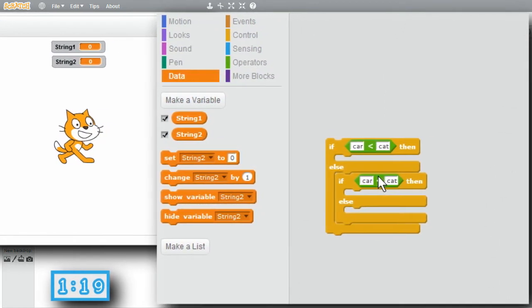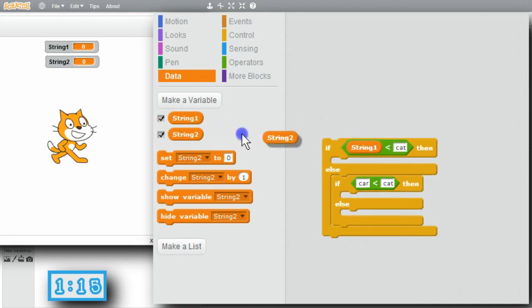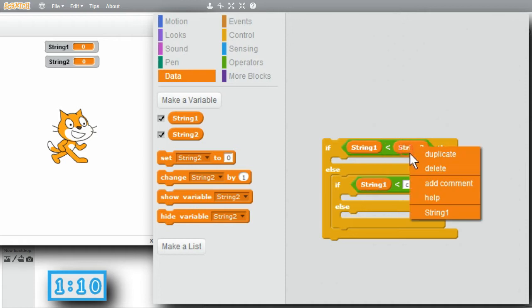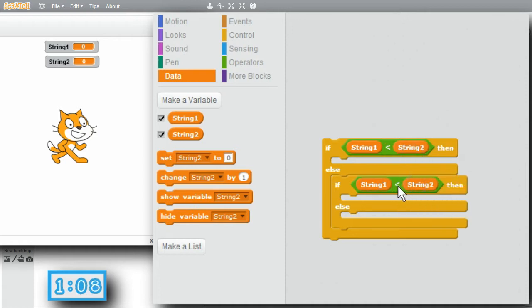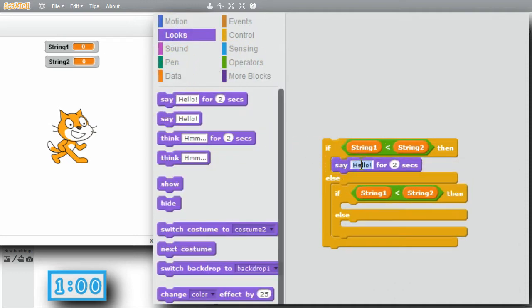I'm going to compare the strings, string 1 and string 2. I'll drop them into the comparisons. Duplicate, duplicate. If string 1 is less than string 2, I will say less than.